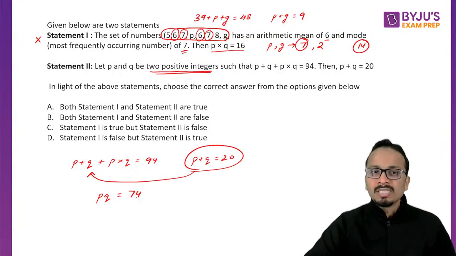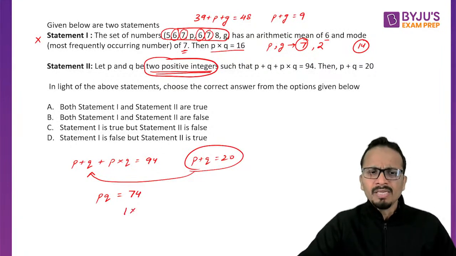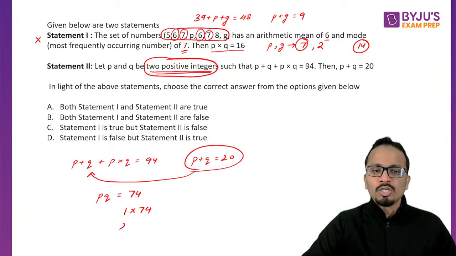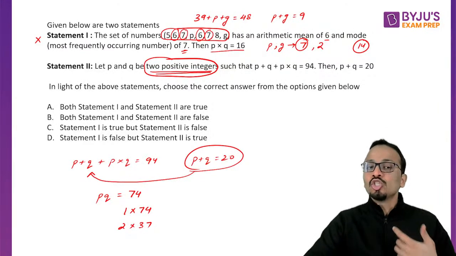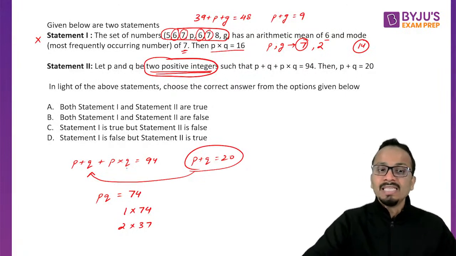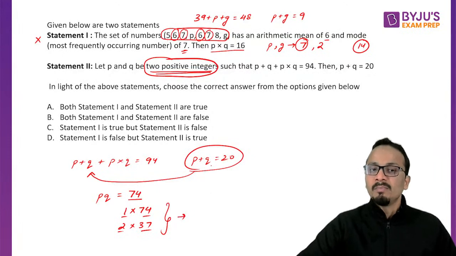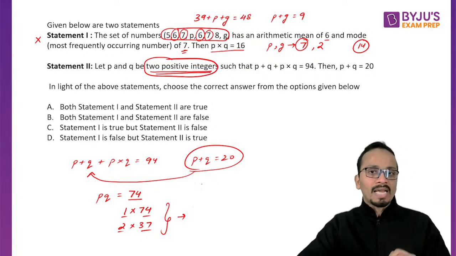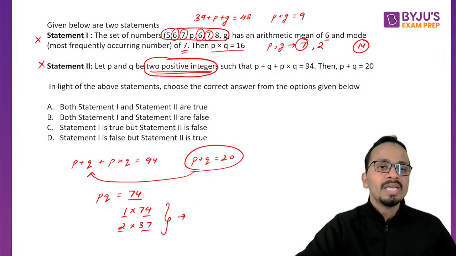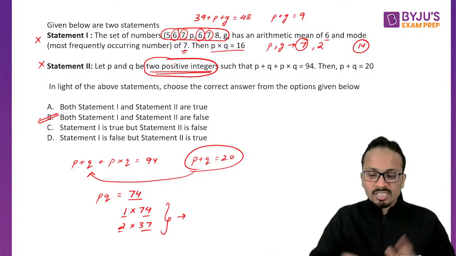Now if the product of two numbers is 74 and they both are positive integers, it can be like this: 1 into 74, 2 into 37, and there is no other way of writing 74 as the product of two numbers. Okay, so if P plus Q is 20, then the product will be 74 and the numbers will be 1 and 74 or 2 and 37. In none of these cases, P plus Q is coming out to be 20. So I can say that yes, this statement will always be wrong. Okay, so I can say that both statement 1 and statement 2 are false, which is the correct answer for this question.